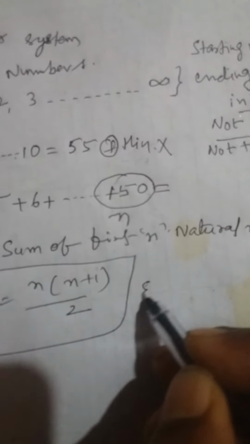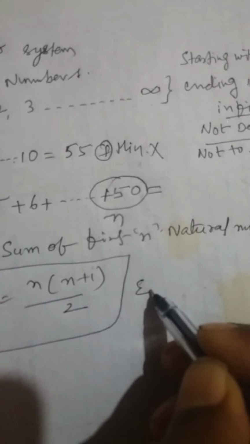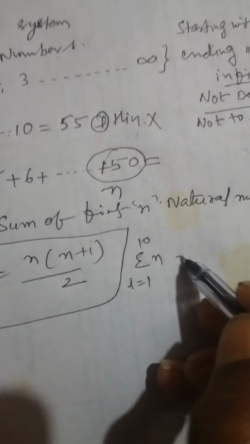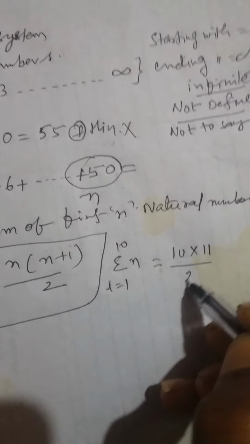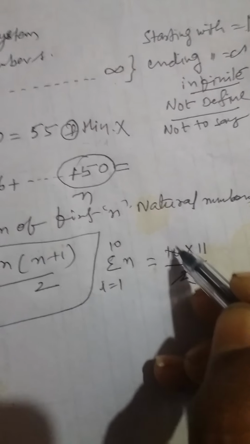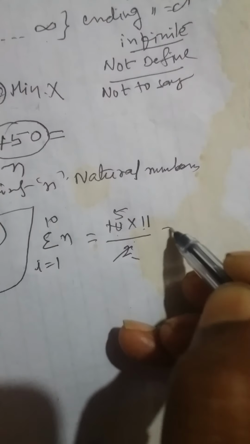So if you require up to 10, sigma n, i is equal to 1 to 10. First question: 1 to 10 means n into n plus 1, that is 10 into 11 by 2. 2 ones are 2, 5 ones are 5, so 55 came as the answer. I have written it here. Okay, I have declared this one.